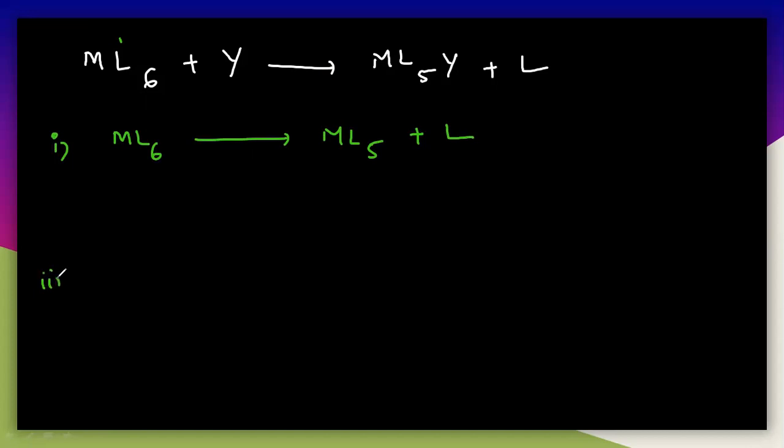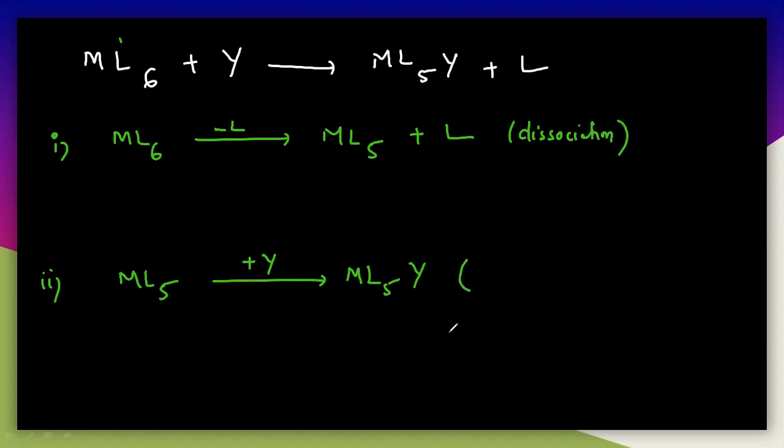In the second step, ML5 reacts with Y, and you get ML5Y. In the first step, there is dissociation, and after dissociation comes the association. Hence it is a dissociation mechanism, because first dissociation takes place.